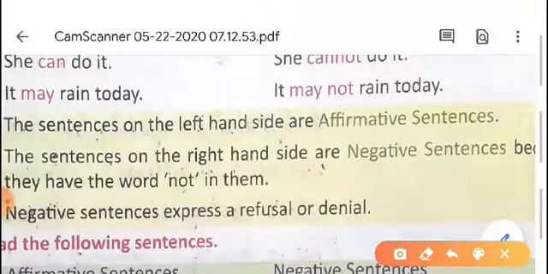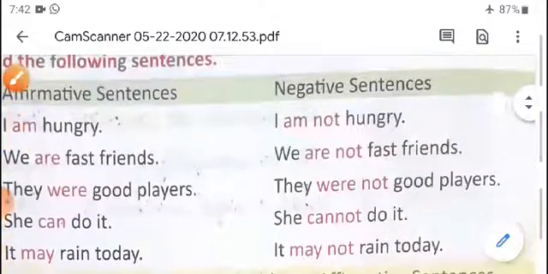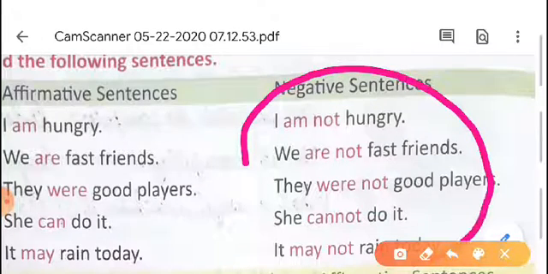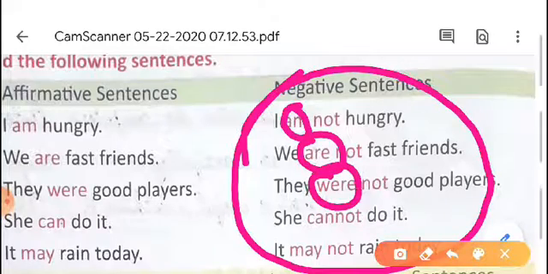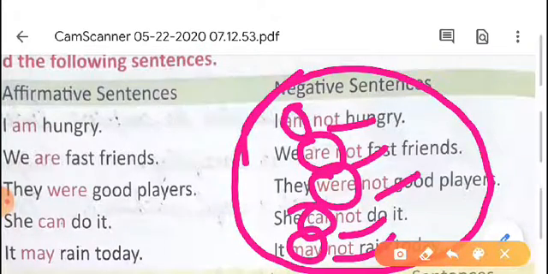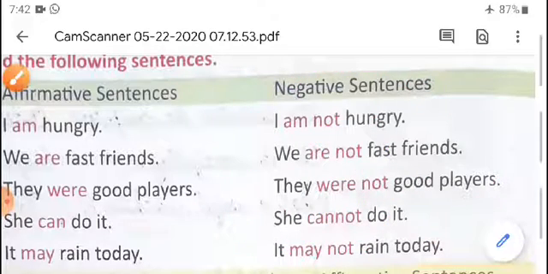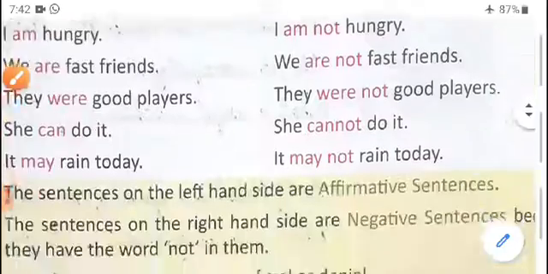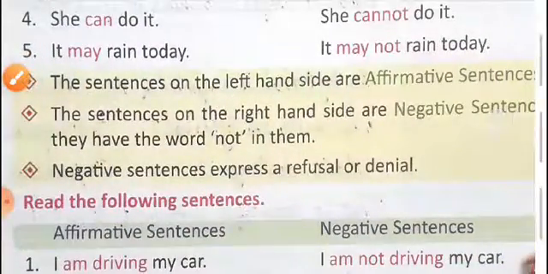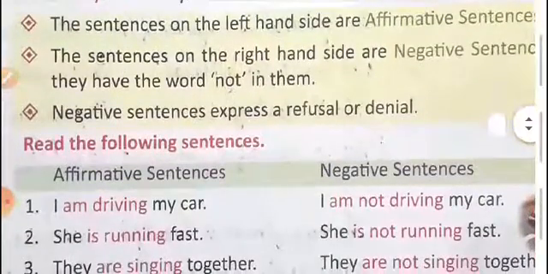I told you, on this side, with the helping verb there is one more word added, that is not. So these sentences are negative sentences. Negative sentences express a refusal or denial.